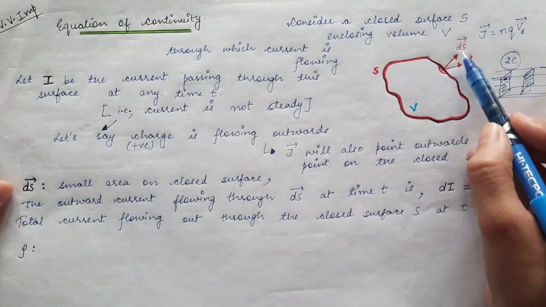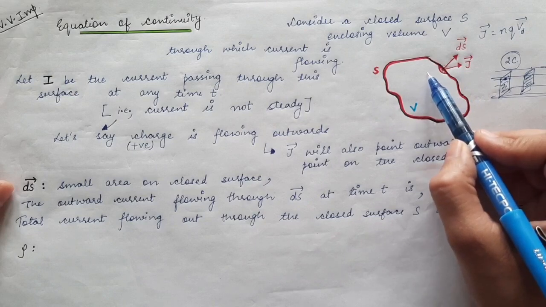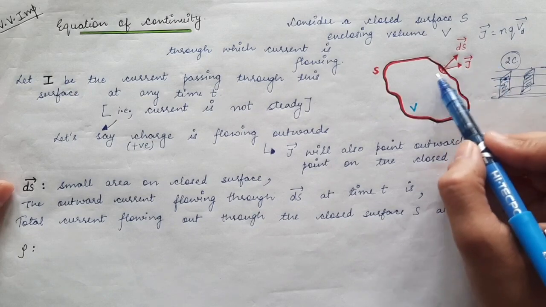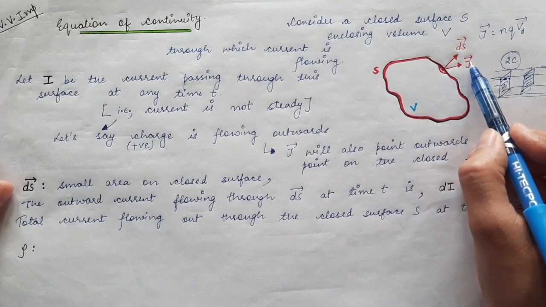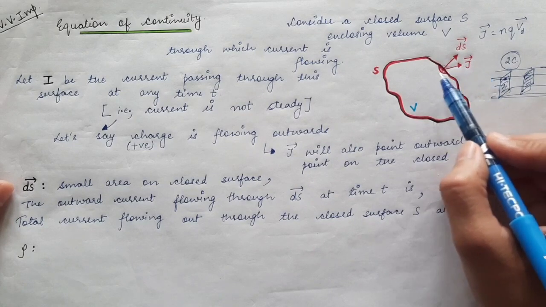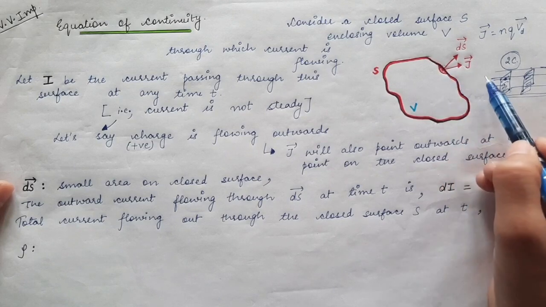So ds vector is pointing in this direction, and let's suppose that at this point the charges are moving in this direction. So the current density at this point, let's suppose, is in this direction. J vector is the electric current density, and at this surface it is pointing in this direction as shown.